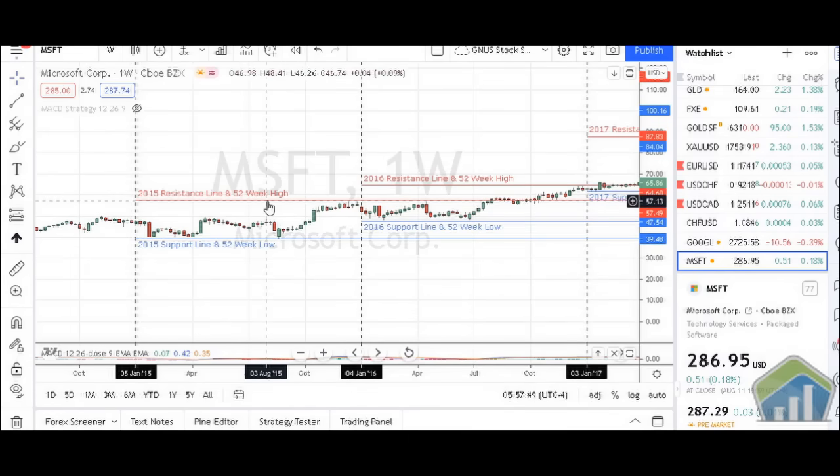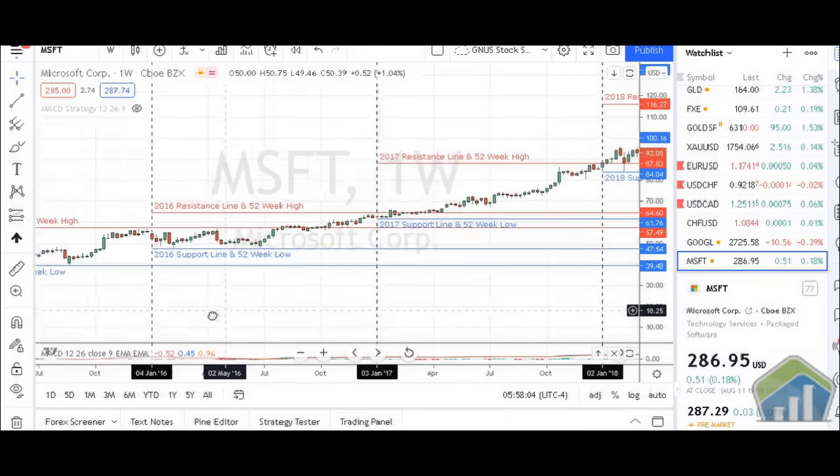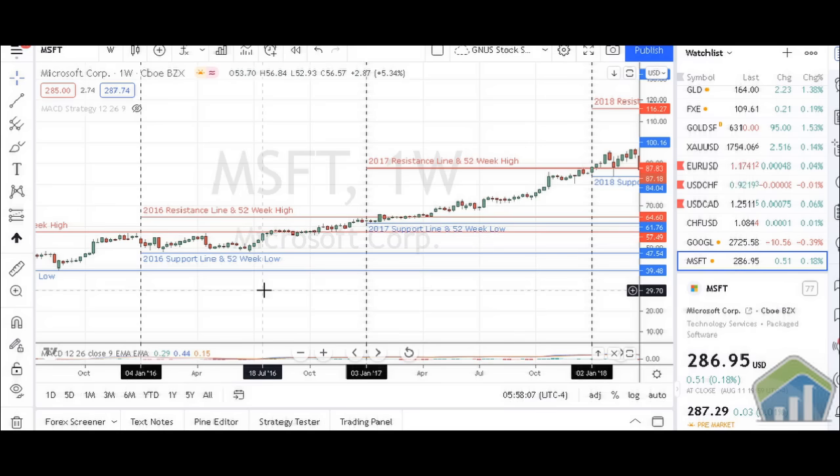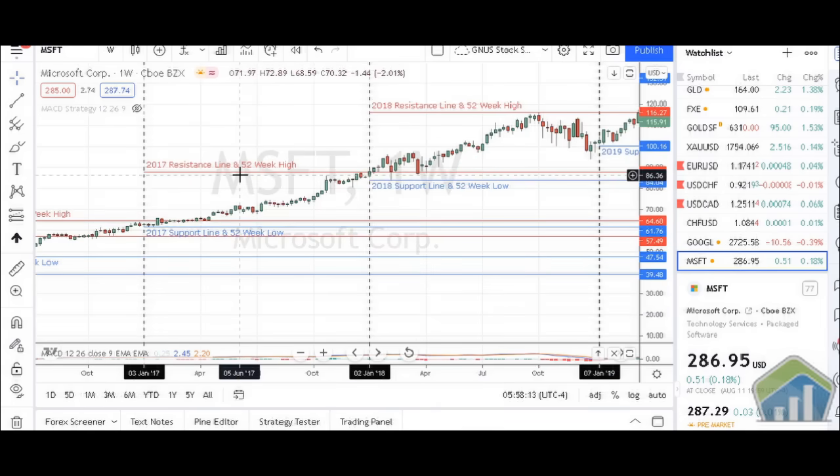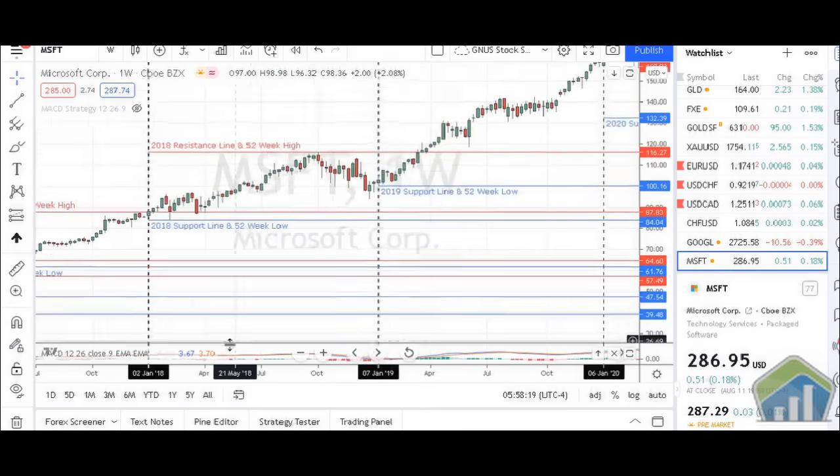Obviously, I need to tighten up my lines a little bit, but hey, 2015, we have it at about, let's say, 57.49 for the high. We'll go with that. And then the low, we have 39.48. So anybody that was getting into Microsoft back then was probably smiling, because it was pretty low back then. 2016, we have a high of 64.60 and a low of about 47.54. 2017, we have highs of about 87.83 and lows of about 61.76.